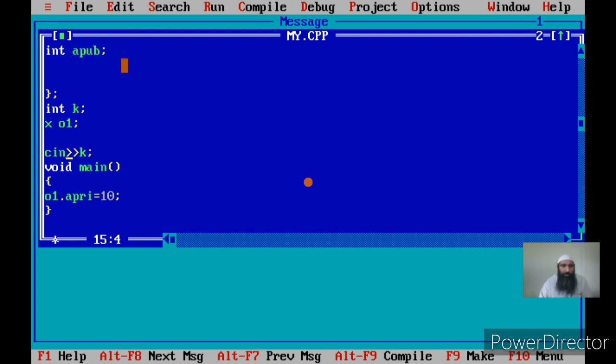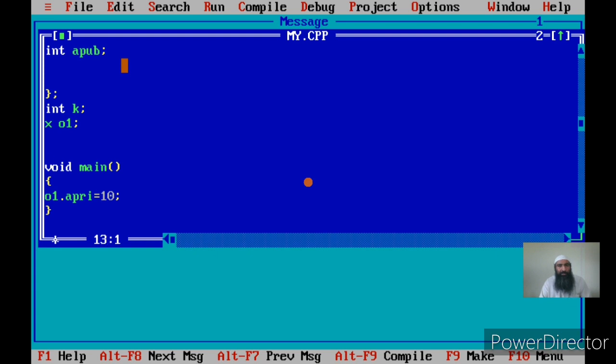You cannot use input output statements or assignment statements or conditional statements or unconditional statements or iterative statements outside the body of functions. These statements are to be written within the body of a function. This is very important.